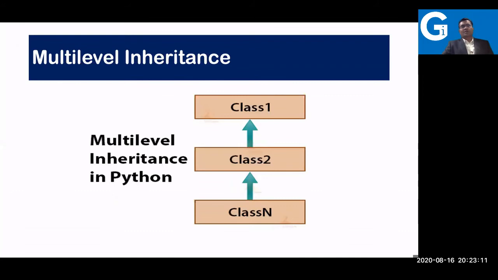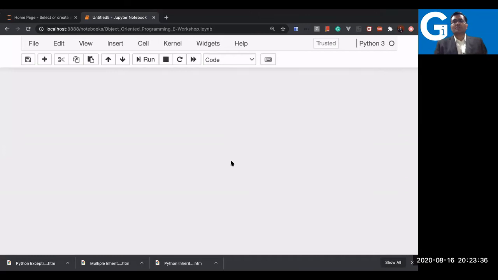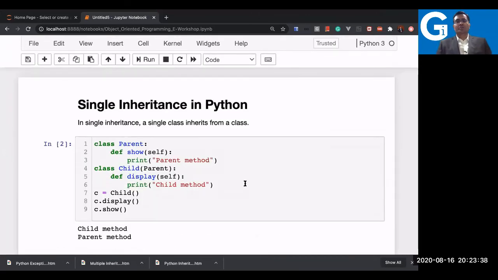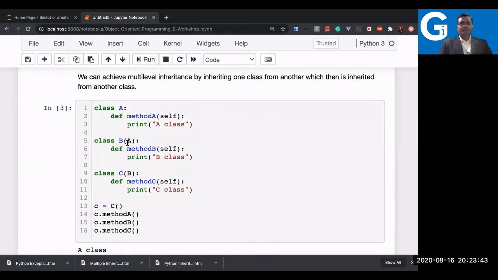But when you say multi-level inheritance, what exactly happens in that case? You have a class 1, you have a class 2, you have multi-level classes now. I'll show you with an example how multi-level inheritance works. Again, I'll just show the example so that you know multi-level inheritance. Just to tell you, this is a class A, there's a class B, and this is class C. We'll be doing that.